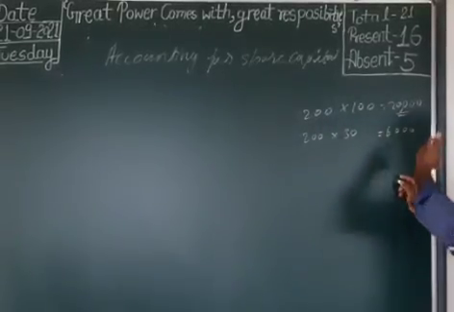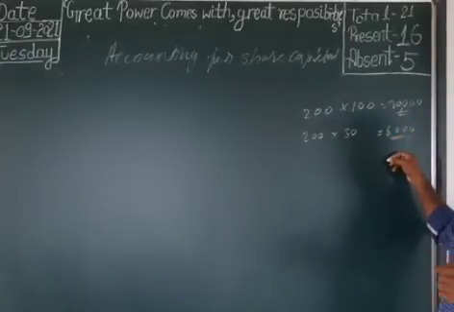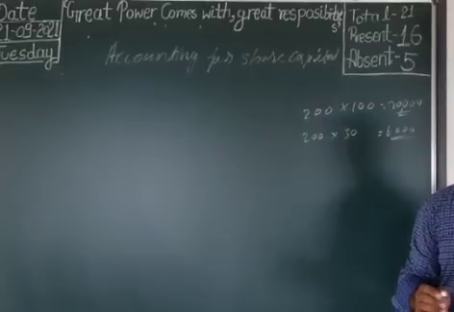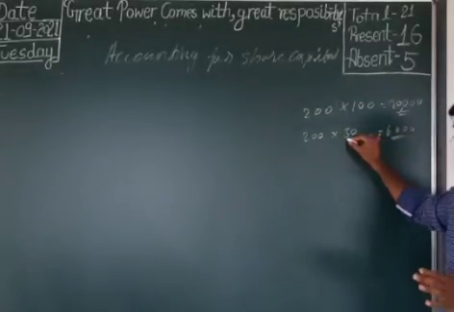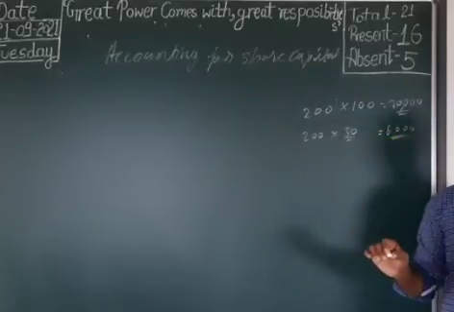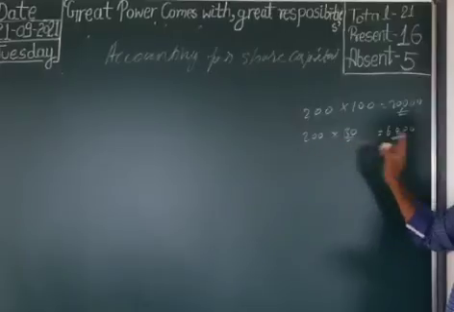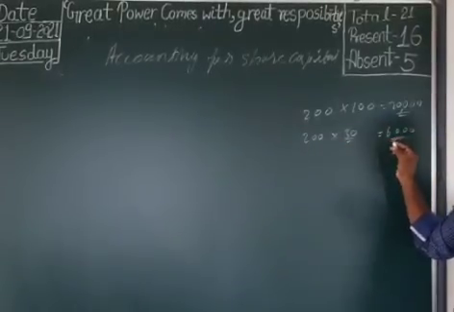That means the difference is 14,000, the amount they paid. That means rupees 70 per share they paid. Non-payment is only 30 per share. For one share 30, like that for 200 shares, the total amount not paid is 6,000 rupees.